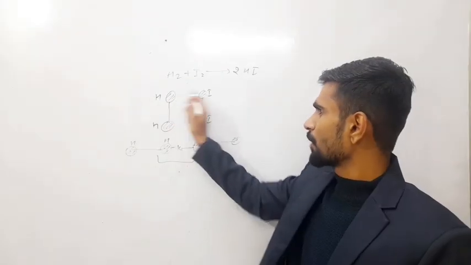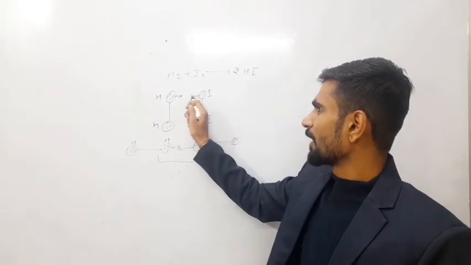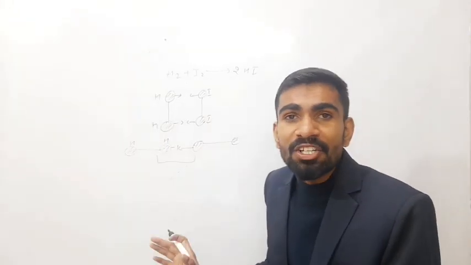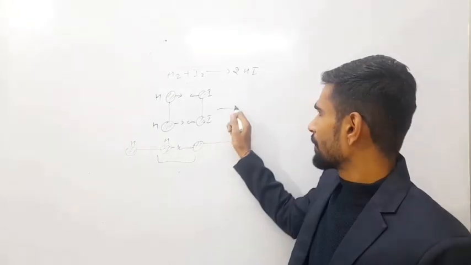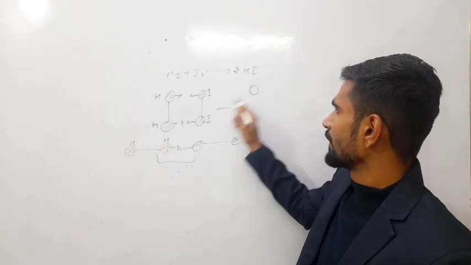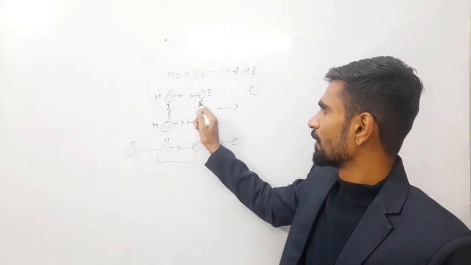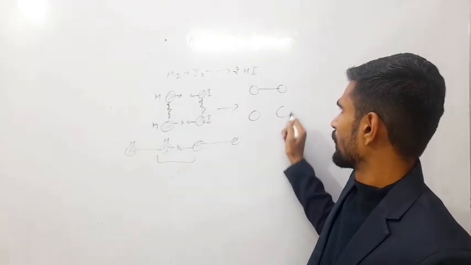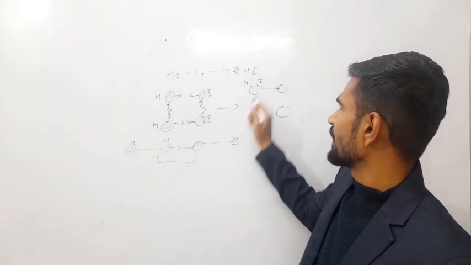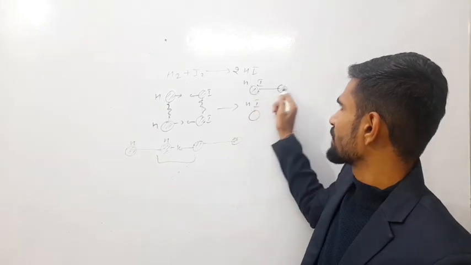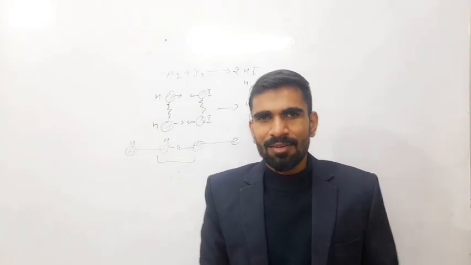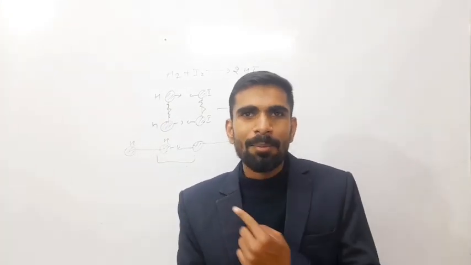But if the H2 and I2 molecules combine in this way, that is a proper orientation, so they produce product. Just like this, these bonds are weaker and these bonds are stronger. So here we can say that HI is made, here HI is made, 2 moles of HI are made. So this is called effective collision. We understand it with an example of a reaction.